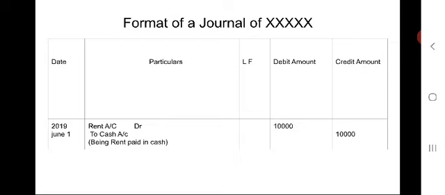By giving some space, we have to specify with capital D R, which indicates that this account is the debit one. This account is going to be debited. So, rent account Dr.